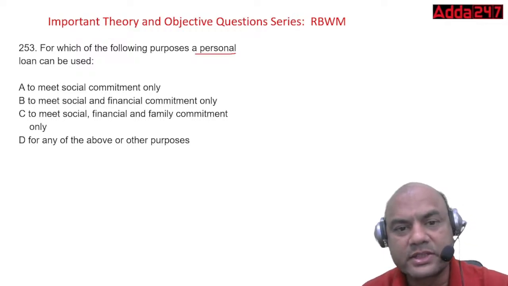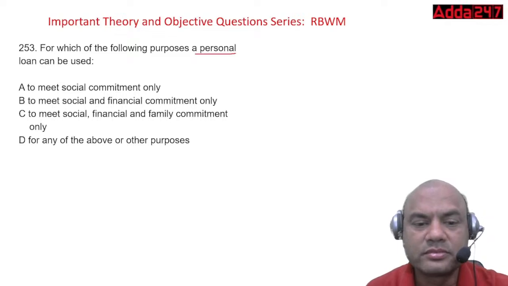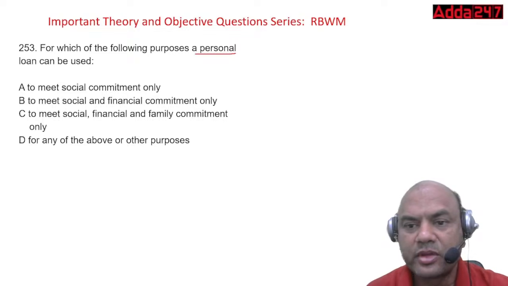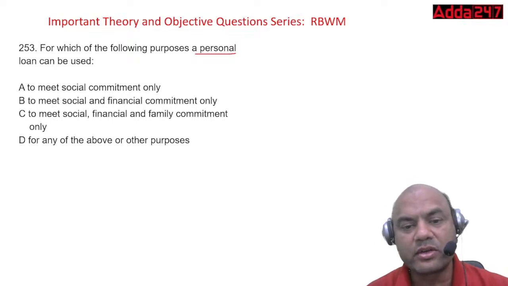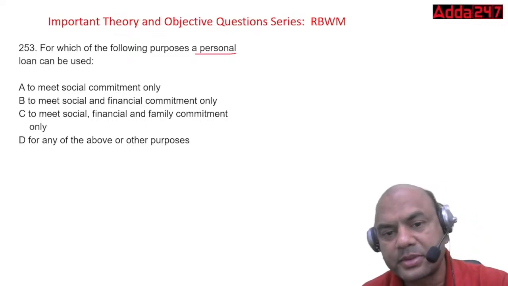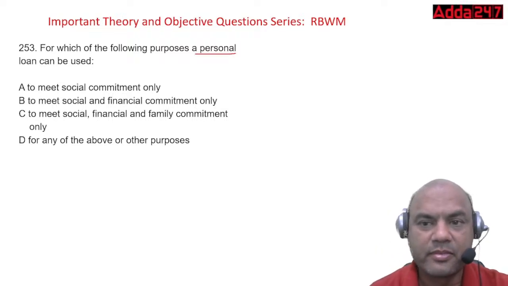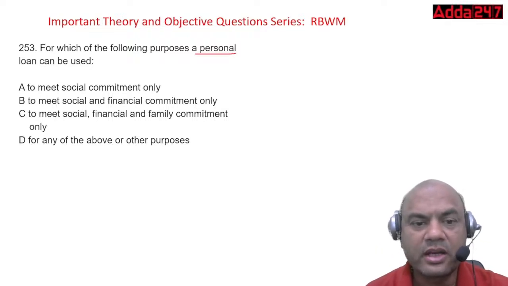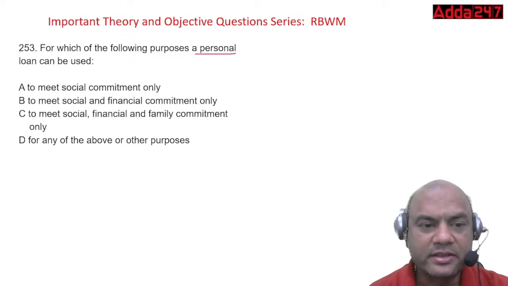The answer is D. Any of the above or other purposes.